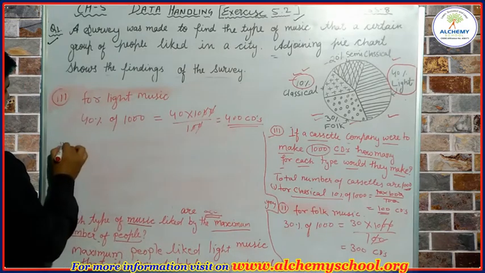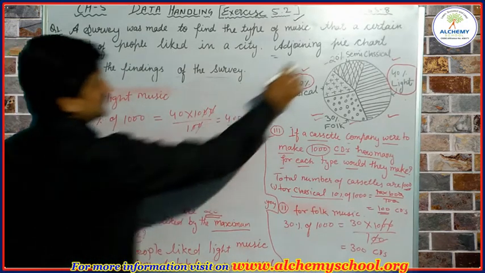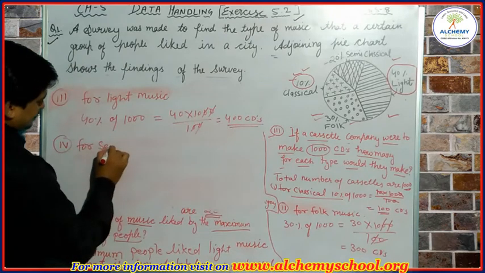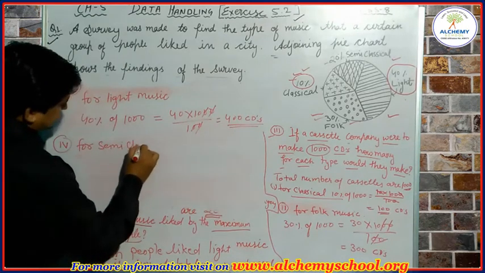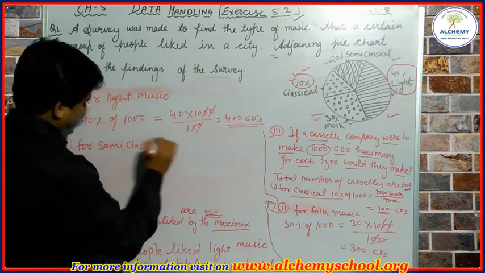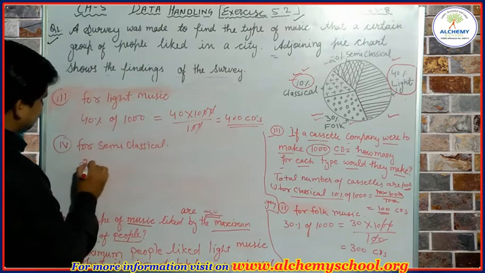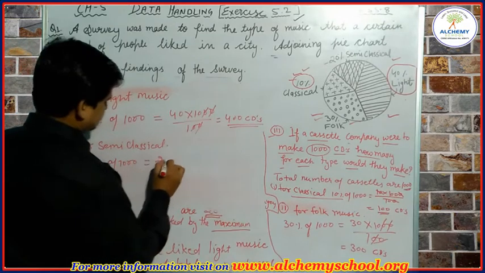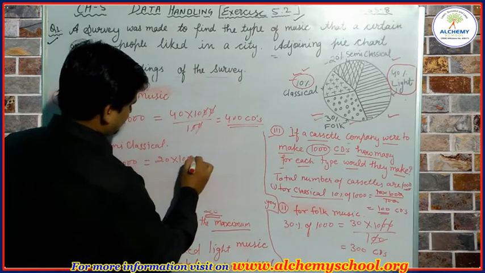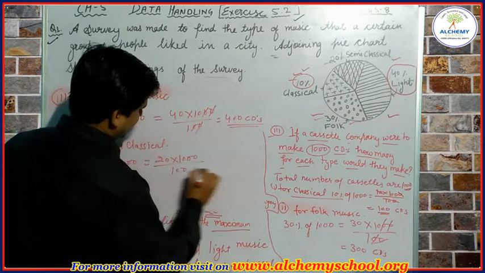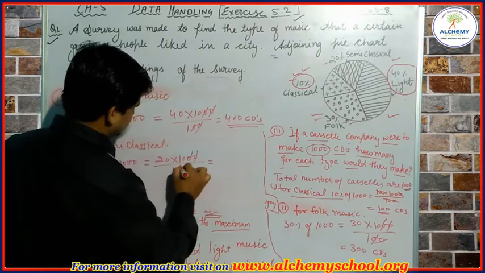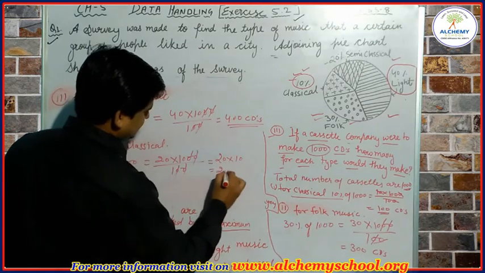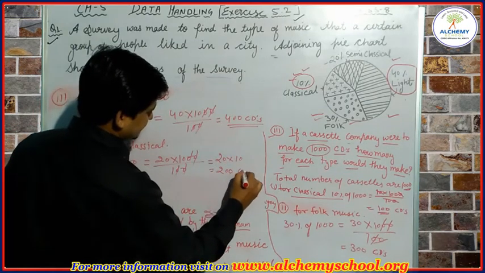And the next, number 4, is semi-classical, that is 20%. So 20% of 1000 is equal to 20 into 1000 upon 100, and 20 into 10 is equal to 200 CDs.